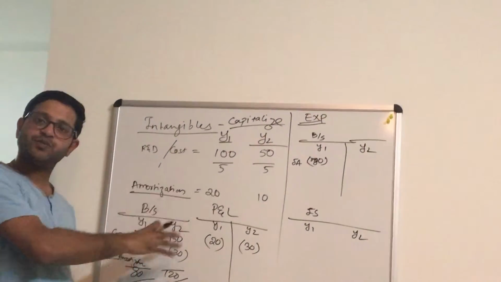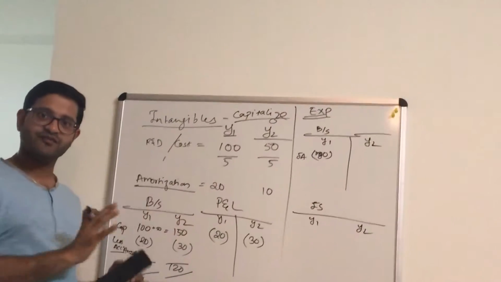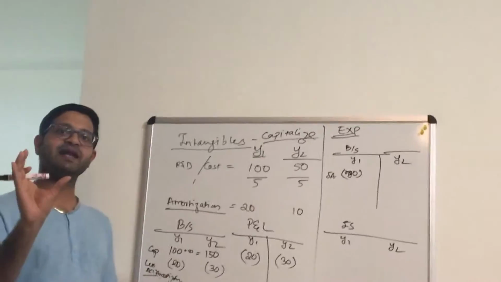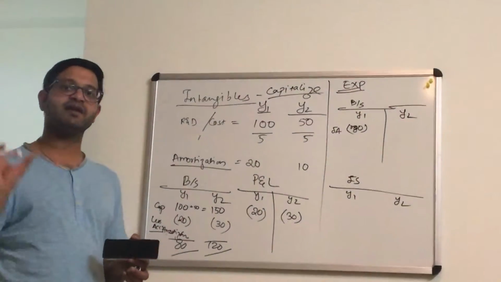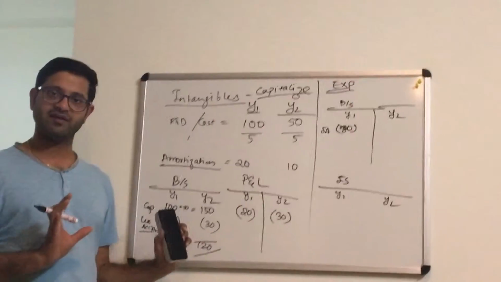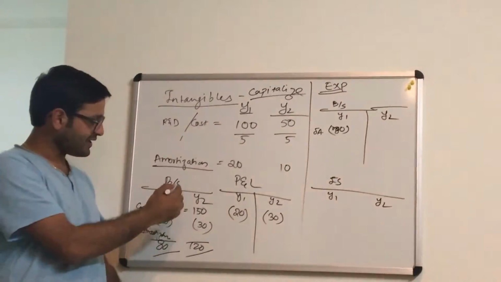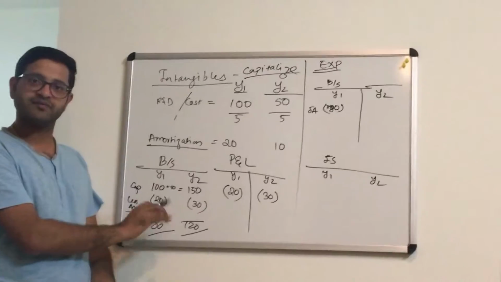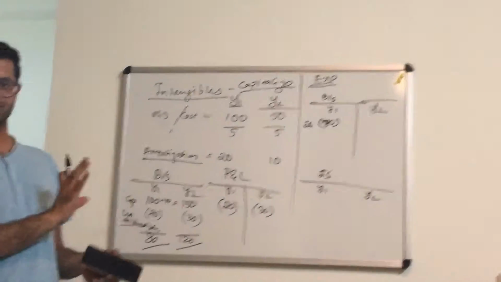The cash portion of things I am not talking about here. We are talking only about whether I capitalize it or expense it, and the related amortization and P&L. The cash piece you know already, there will be a minus 100 there. We are not touching the cash piece here.